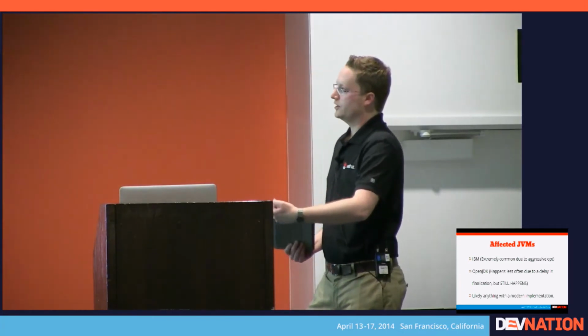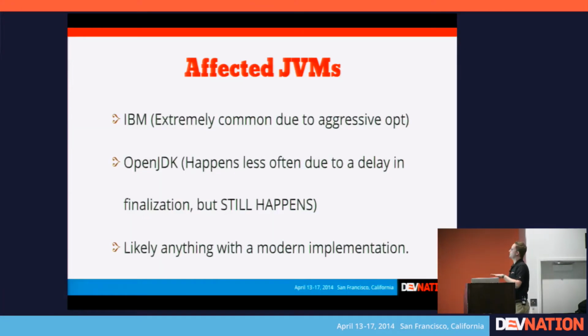And even then, in OpenJDK, the finalize thread that actually runs the finalize methods is somewhat delayed. So if it's really, really fast, you may not actually see the problem, but it's still broken code and still will eventually fail. And I think it has failed in production for a lot of people, but they just chalked it up to some sort of a JDK bug or something strange with the system, not realizing that actually the code is wrong, and that's what's causing this problem.